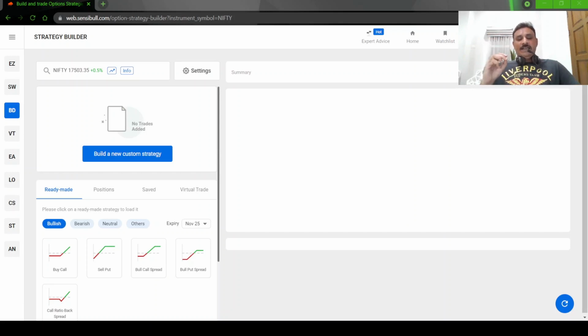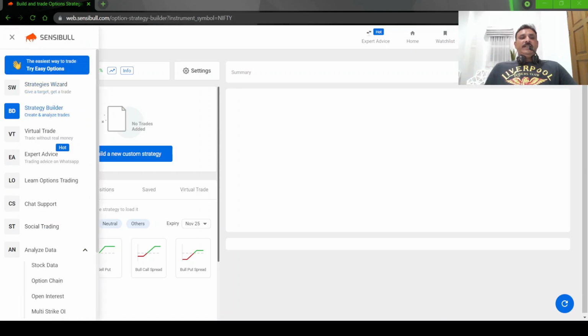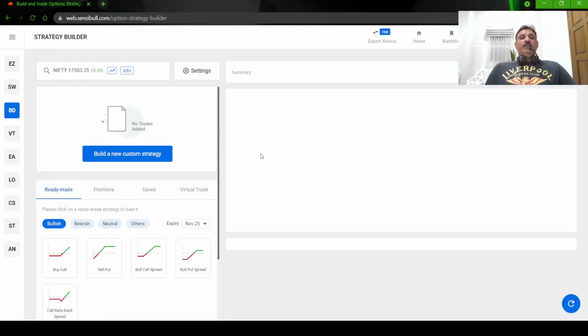Let us see how the strategy will look. I am in the Sensibull interface, and we have the strategy builder here. This is a custom strategy, so it is not available in any of the ready-made strategies. We will build a new custom strategy. I am going to emulate the long stock position using the future of that stock.